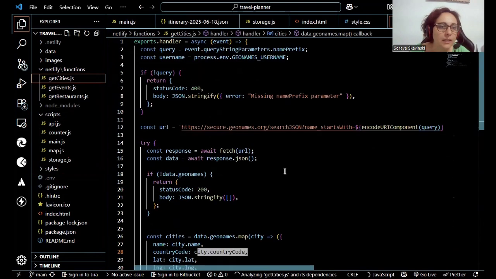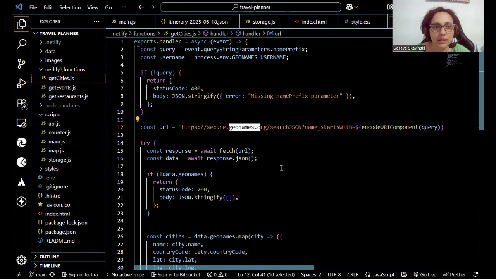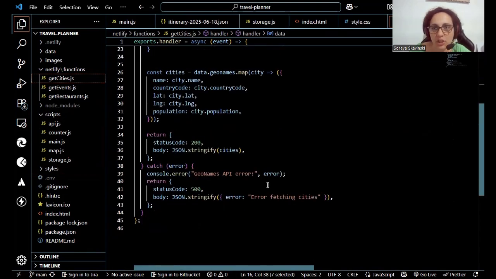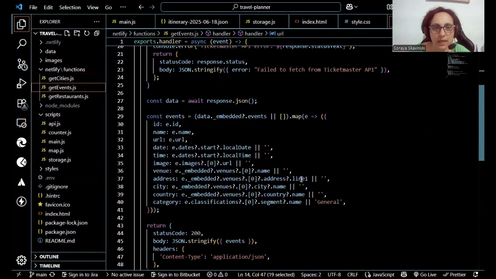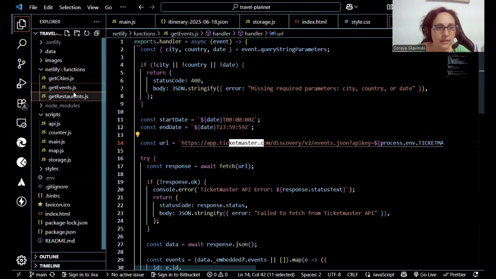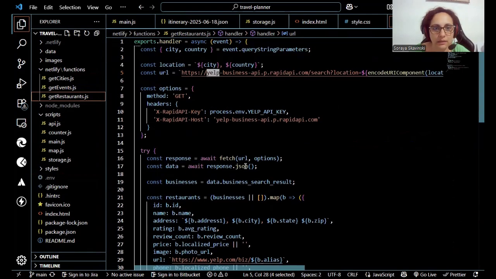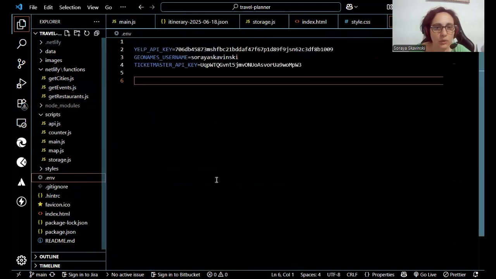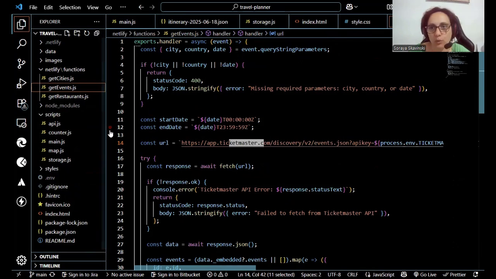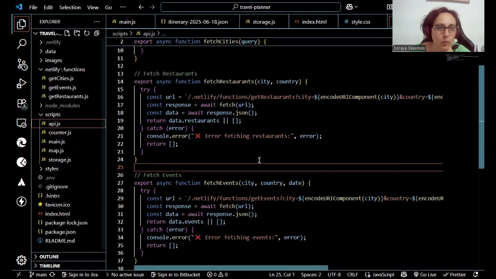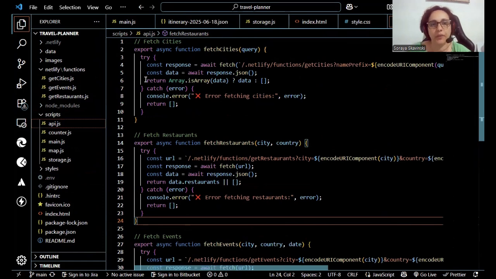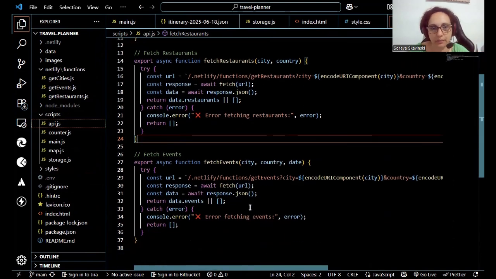As I said before, the get cities function is using GeoNames over here. Here's the function for it, with the await response JSON. And the JSON I basically used with the APIs together. Ticketmaster for get events, and restaurants, the iYelp. Each key was inside the .env, so people couldn't have access to the code, to the API key, where they're going to fetch the data. So the cities, the restaurants, and present the errors.